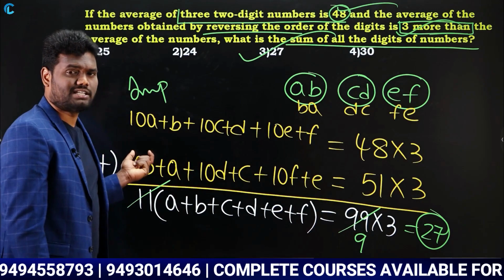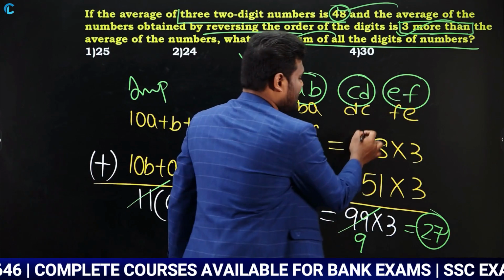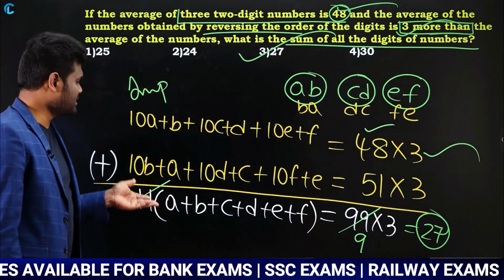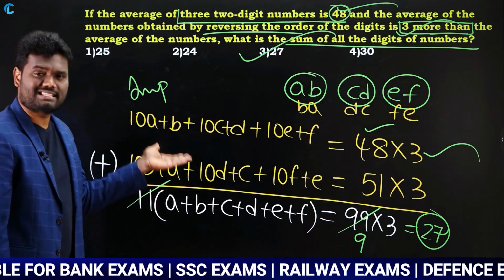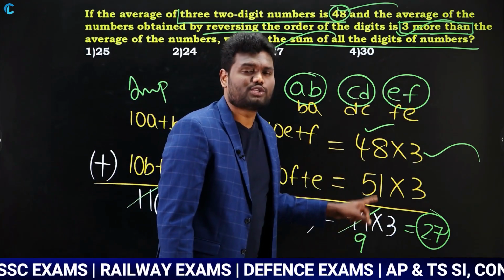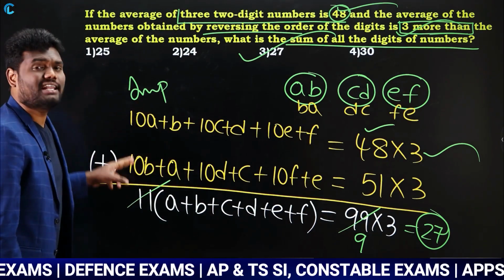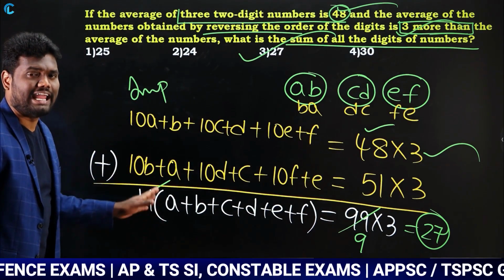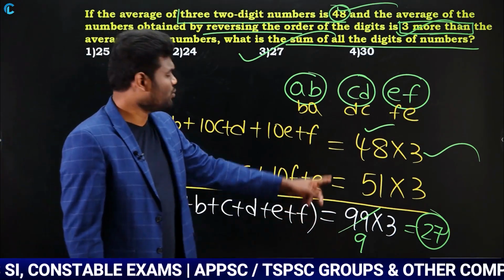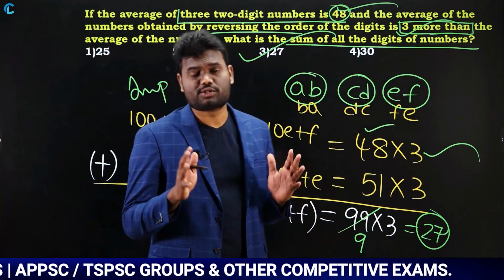Now the sum of these numbers is going to be 48 into 3. Why? Because if the average is 48, the sum is going to be 48 into 3. Similarly, when it is reversed, it is going to be 10B plus A plus 10D plus C plus 10F plus E is equal to the average increased by 3, so 51 into 3. Now he is asking the sum of these digits. As he is asking the sum of these digits, add these 2 equations. When you add these 2 equations, it will be 11 times A plus B plus C plus D plus E plus F is equal to 99 into 3. When you simplify this, you are going to get the sum of all the digits as 27.